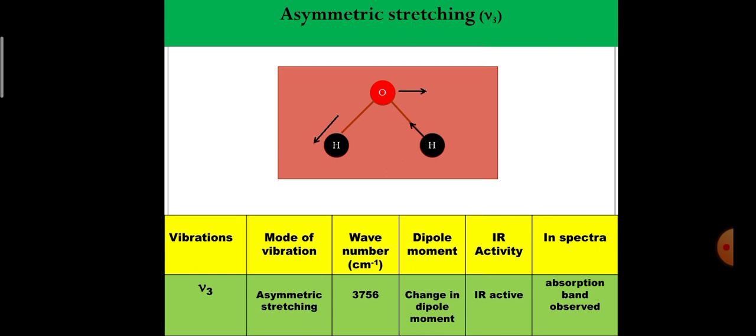Then this is asymmetric stretching vibration. This mode of vibration is labeled as nu3. Here there is stretching at one end and compression at the other end. This produces change of dipole moment and hence the molecule is infrared active and an absorption band is observed at 3756 per centimeter in the infrared spectra of water molecule. Here the arrow marks represent the relative atomic displacements.